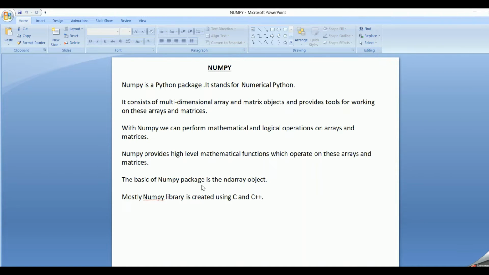The basic of a NumPy package is an ND array object. So it basically creates an ND array object. Most of the NumPy library code is created using C and C++. So friends, what is NumPy? It is nothing but Numerical Python. It helps in creating ND arrays, that is n-dimensional arrays, and it also provides mathematical functions to work on these matrices and arrays. So these are the basic things about the NumPy library.